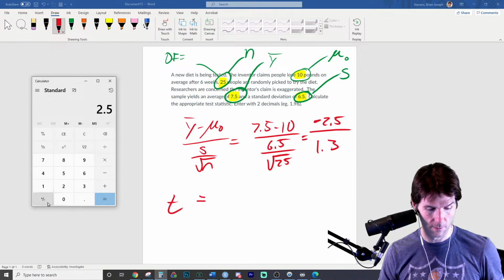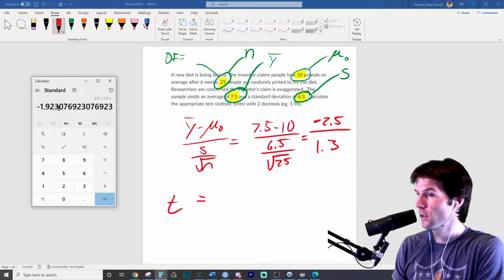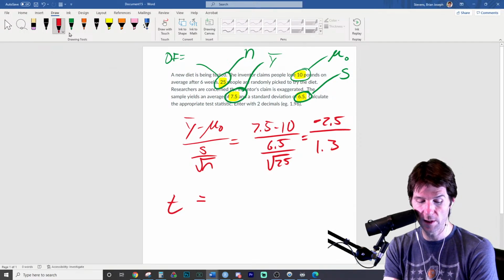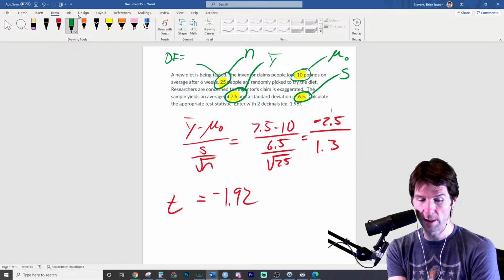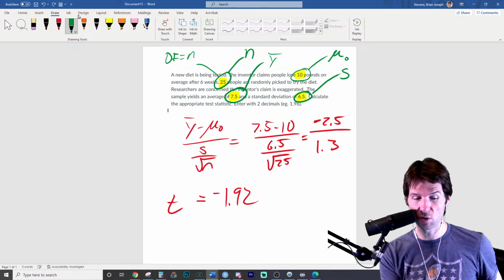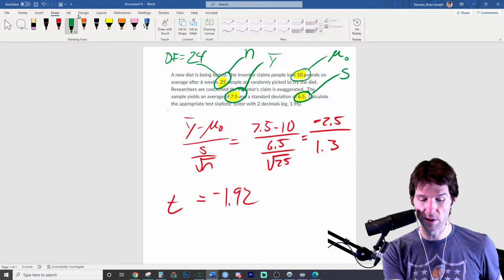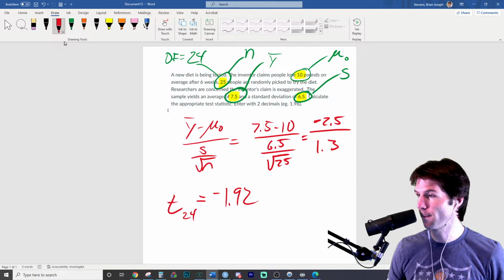2.5. No. Negative divided by 1.3. And there's that. So what are the degrees of freedom? If we were to finish off this problem here, which we're not required to, negative 1.92. That's the t statistic. And how many degrees of freedom does it have? The degrees of freedom right here are n minus 1. So if the sample size is 25, the degrees of freedom would be 24. We oftentimes put that as notation right here, 24 degrees of freedom.